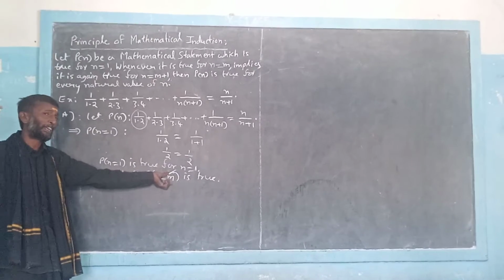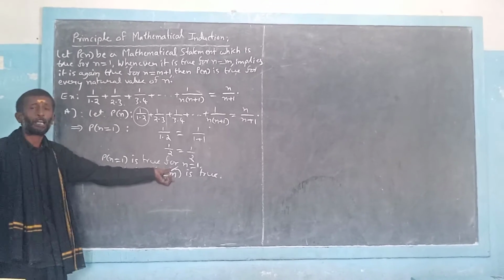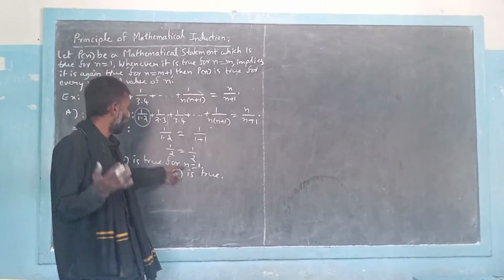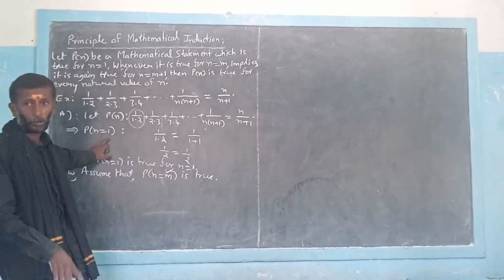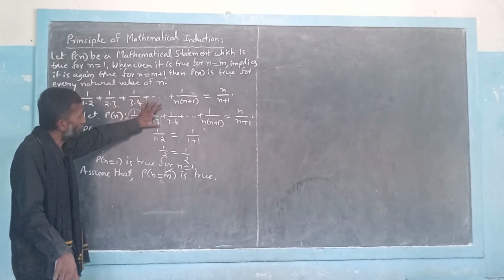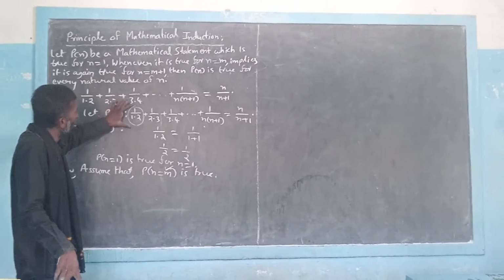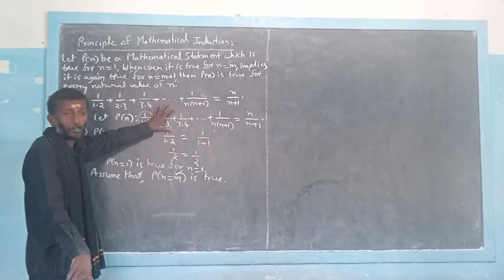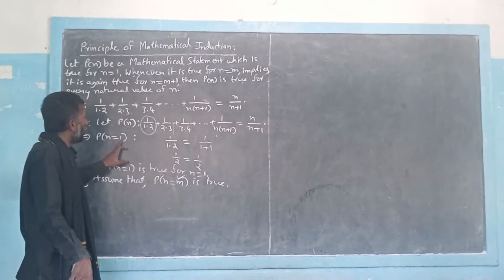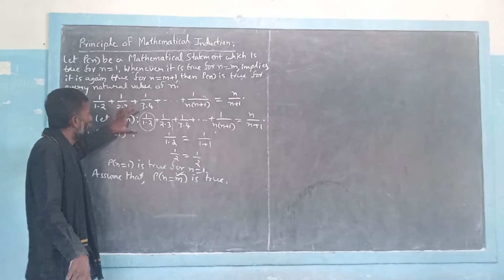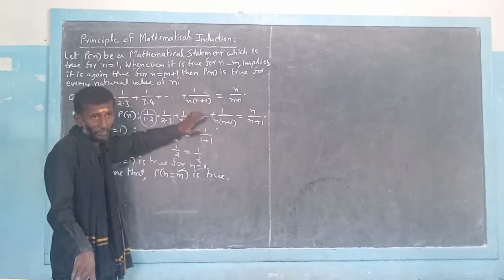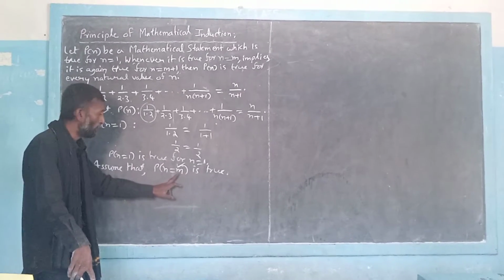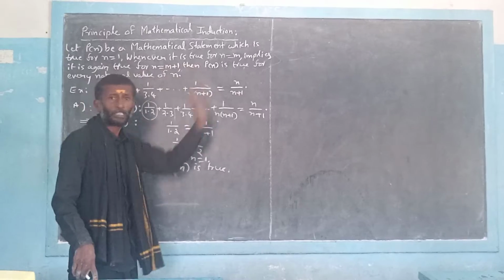Why should we take a natural number? Because here the number of terms are always natural numbers. We can count the terms with natural numbers only. n equal to 1 denotes the first term. n equal to 2 denotes the second term. P of n equal to 2 denotes the sum of the first two terms. P of n equal to 5 denotes the sum of the first 5 terms of the given series. So we are assuming P of n equal to m, which denotes the sum of the first m terms of the given series.